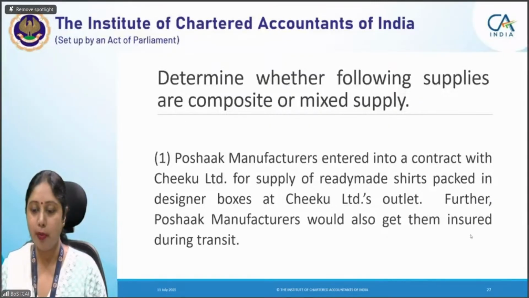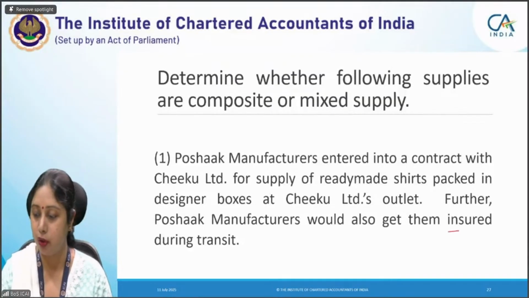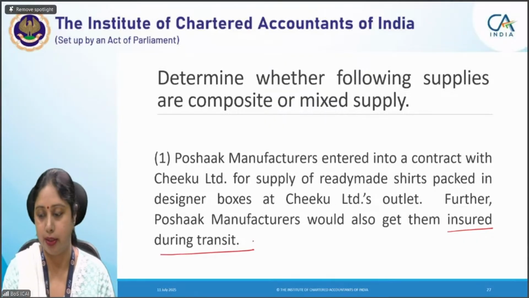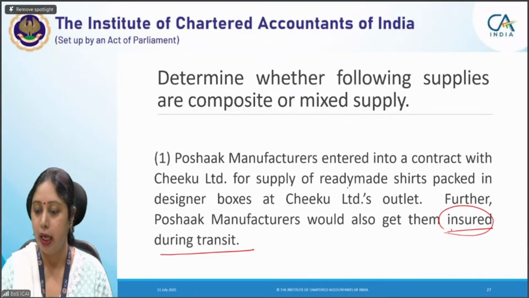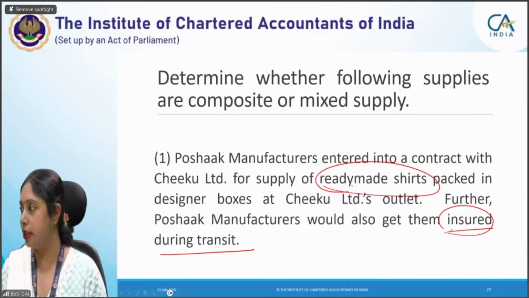First is: Poshak manufacturers enter into a contract with Chiku Limited for supply of ready-made shirts packed in designer boxes at Chiku Limited's outlet. Further, the Poshak manufacturers will also get them insured during transit. So this insurance service and ready-made shirts supply, whether it is a composite supply or a mixed supply, quickly give me the answer.